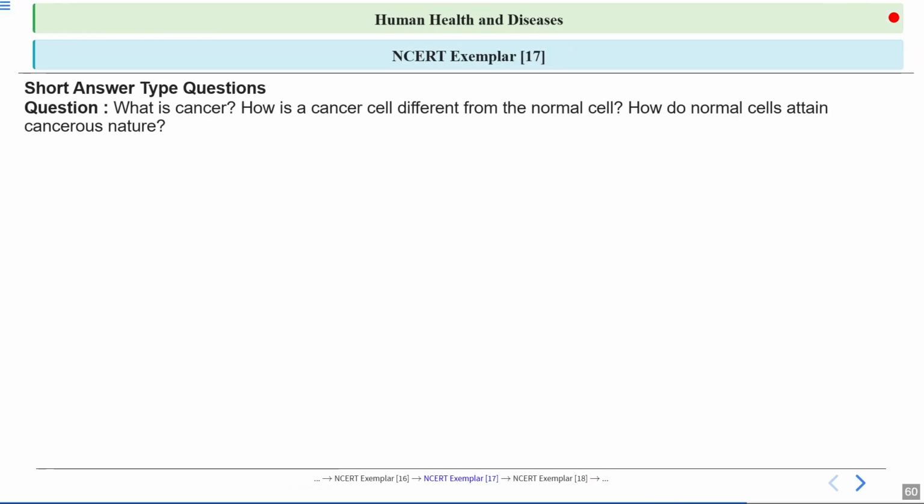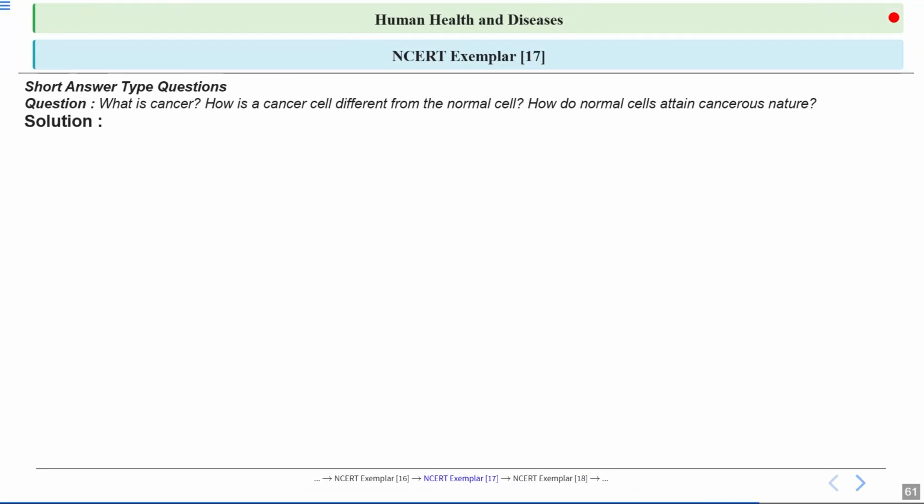The next question is, what is cancer and how is a cancer cell different from the normal cell? Okay, how do normal cells attain cancerous nature? These are the questions. So let's have a look at the answer. See, an abnormal and uncontrolled division of cell is termed as cancer. So cancer is when cells in the body start dividing in an abnormal and uncontrolled way.